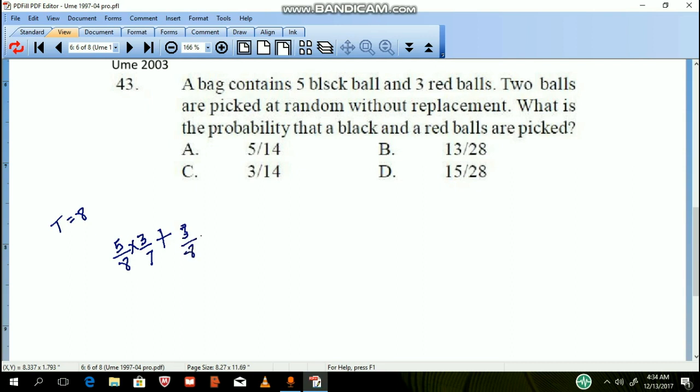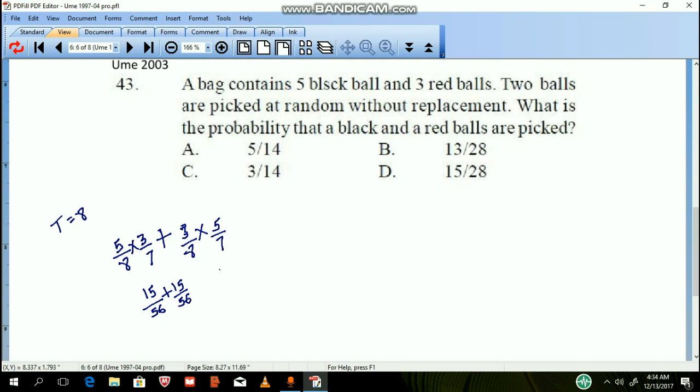3 over 8 times 5 over 7. So we still have 3, 5, we still have 8, 7. So let's see if we can simplify. No way. So we have 15 over 56 plus 15 over 56.